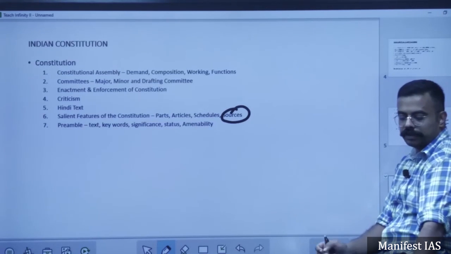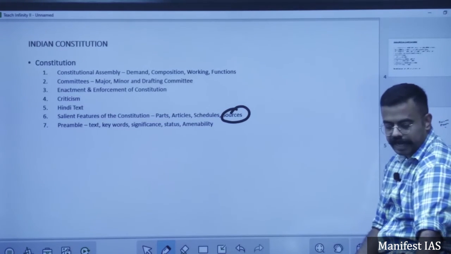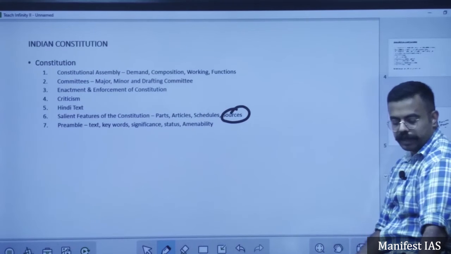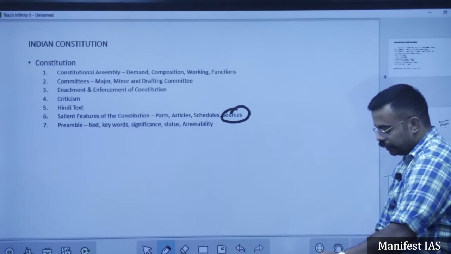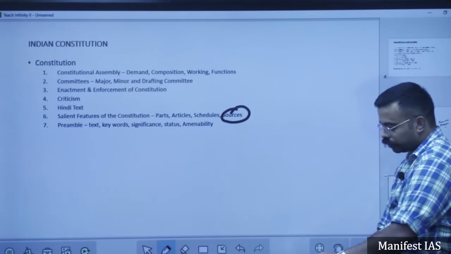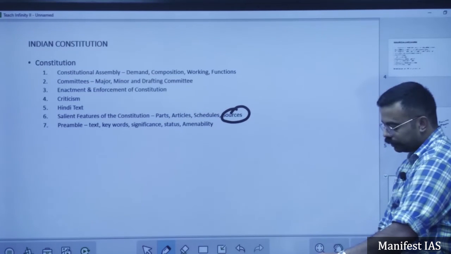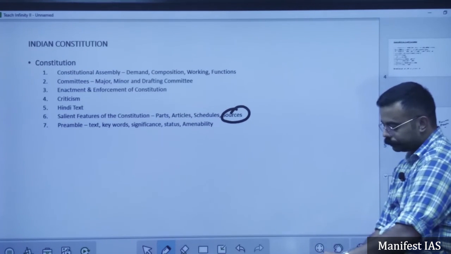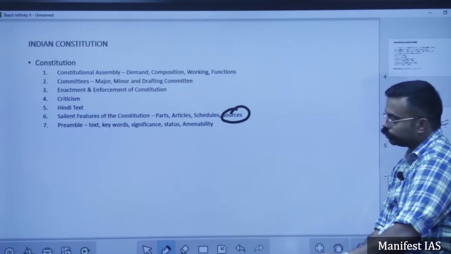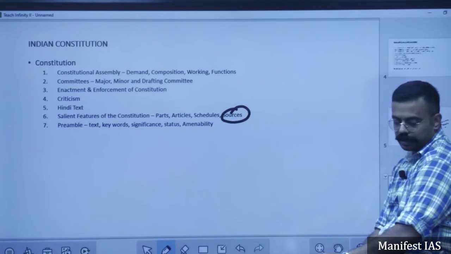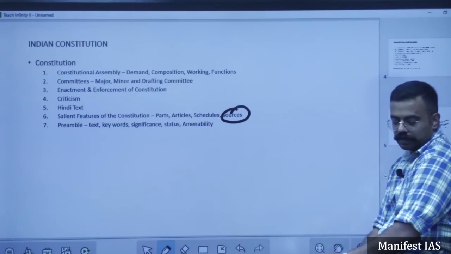Also, many members of the Constituent Assembly were against including this preamble. However, some members said it acts as an identity card of the Constitution. Some members said it acts as a key part of the Constitution and various other things.